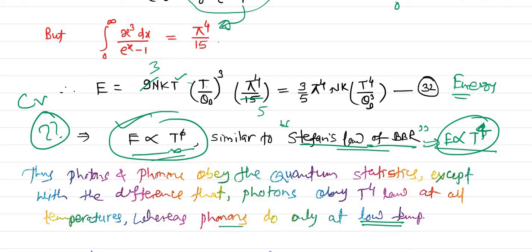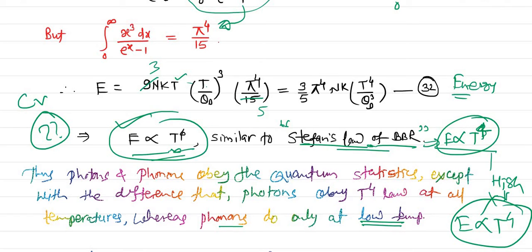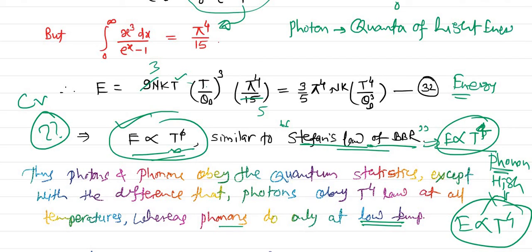At high temperature, this energy being directly proportional to T power 4 is not valid for phonons. Now what is a phonon? A phonon is the quantum of vibrational energy. I will write here. What is a photon? Photon is the quantum of light energy, or we can say electromagnetic energy. Light is an electromagnetic wave.